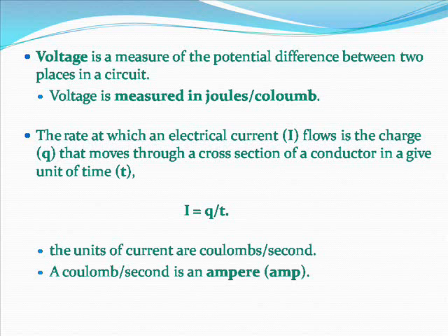The rate at which an electrical current, I, flows is the charge, Q, that moves through a cross-section of a conductor in a given unit of time, t: I = Q/t. The units of current are coulombs/second. A coulomb/second is an ampere, or amp.